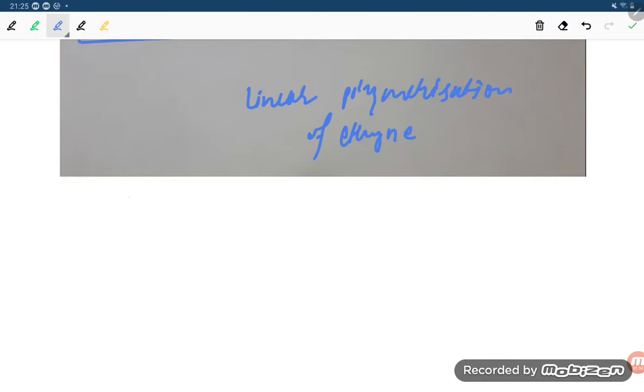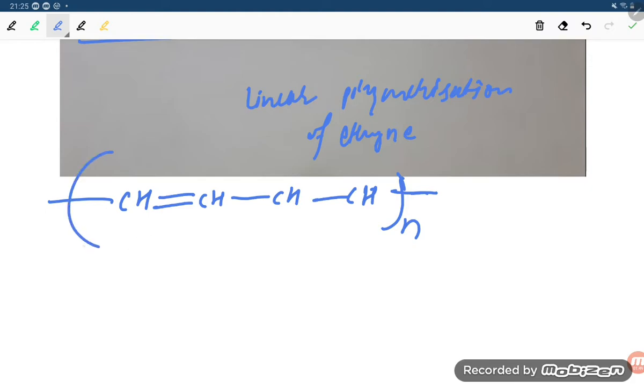This is the high molecular mass polymer. Here it will be CH, not CH2, students. This will be CH, and the n times will be there. This is the polyethylene. Okay, this polyethylene is formed by polymerization of ethyne.